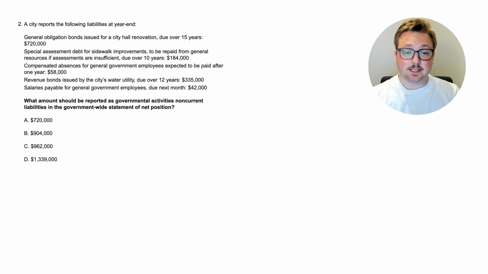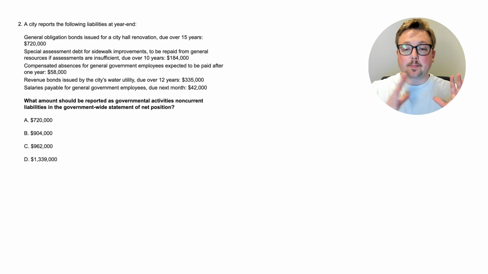We have special assessment debt for sidewalk improvements to be repaid from general resources if assessments are insufficient, due over 10 years, $184,000. There's compensated absences for general government employees expected to be paid after 1 year of $58,000. There's revenue bonds issued by the city's water utility due over 12 years for $335,000, and salaries payable for general government employees due next month for $42,000.